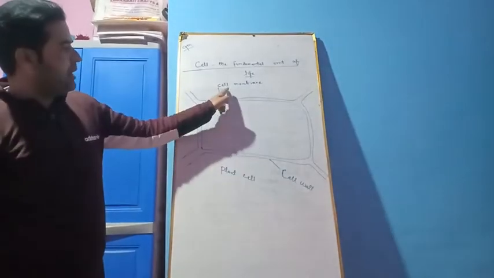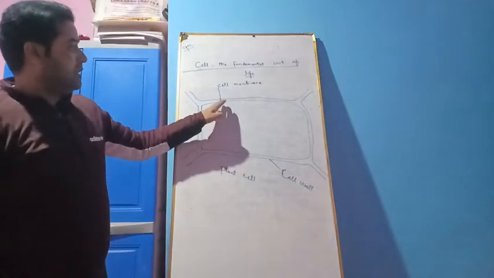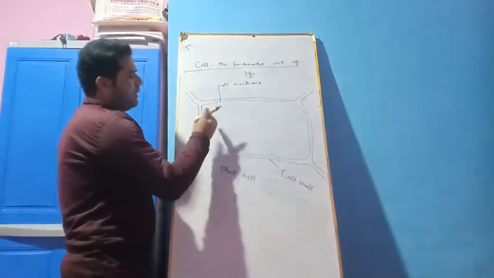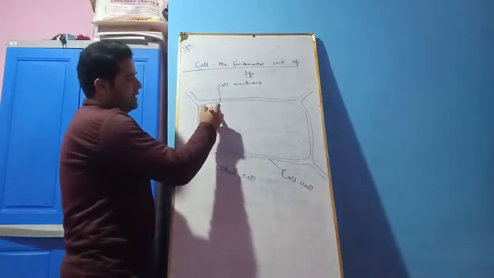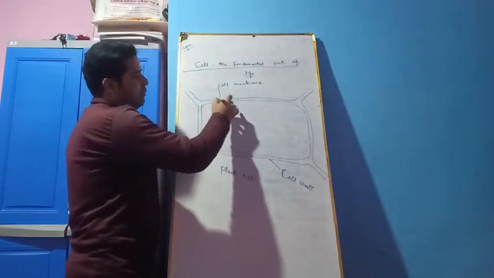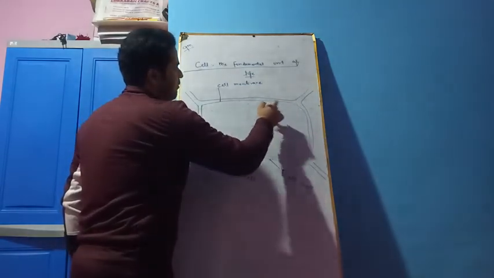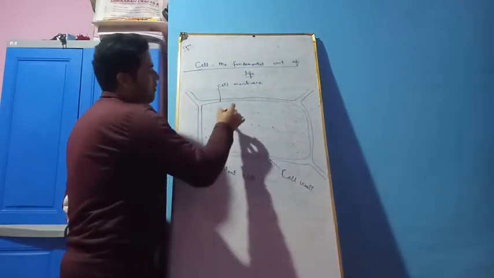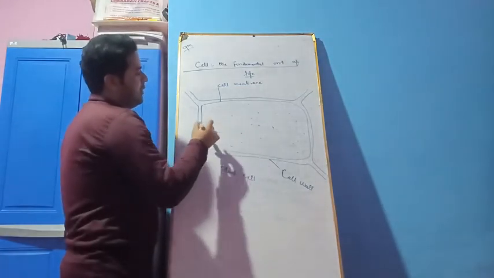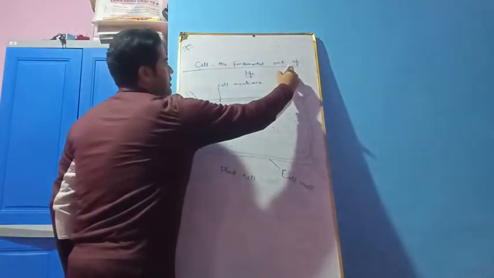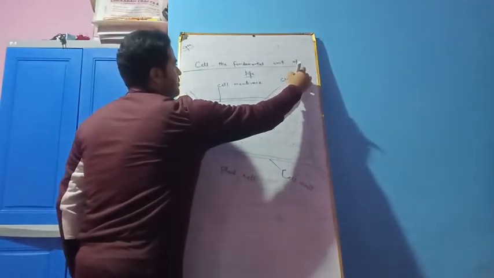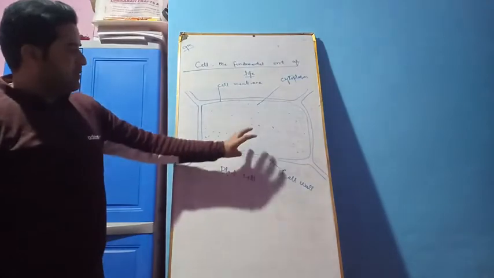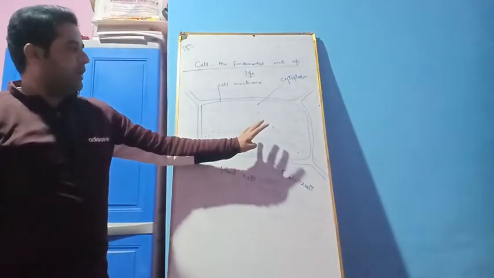Cell membrane is the second part of the cell. It is the covering inside the cell wall. Inside this plasma membrane, there is a fluid. This fluid is called cytoplasm. Cytoplasm is the fluid which is present inside the cell.